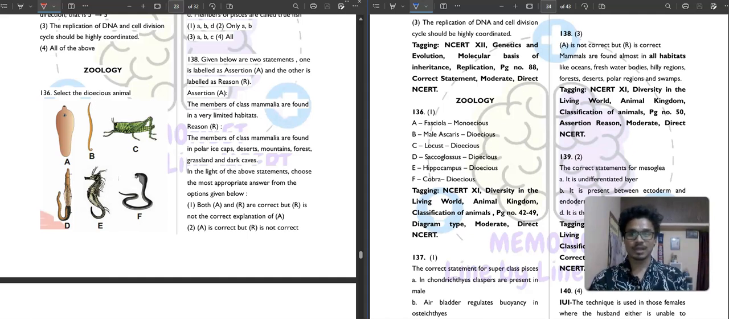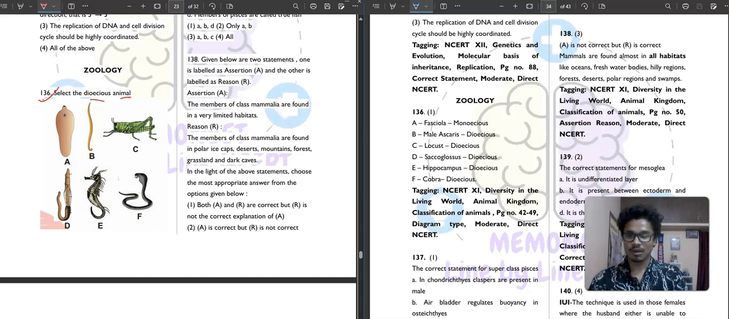So today we will discuss about what? We will discuss about FLT 10, Zoology section. So first starting with question number 136. It is a very good question as it seems that it is saying to select the dioecious animal. We have figures or diagrams of some animals.